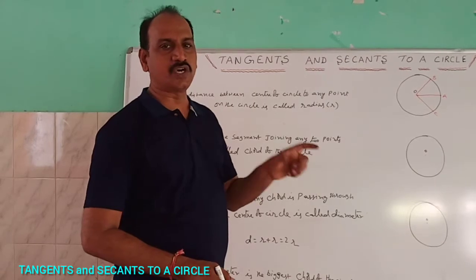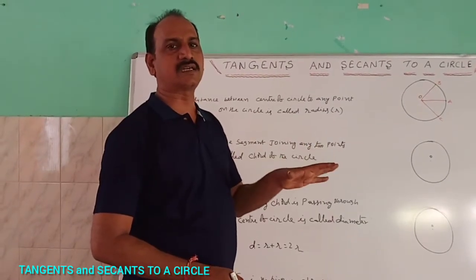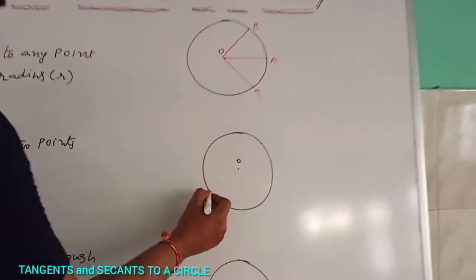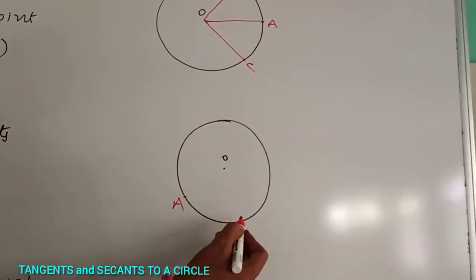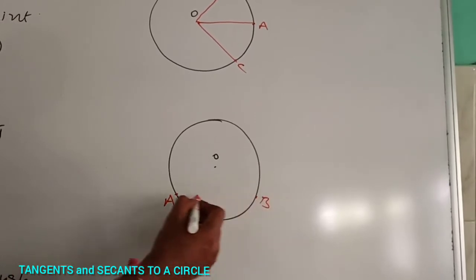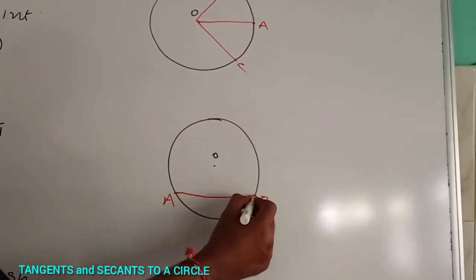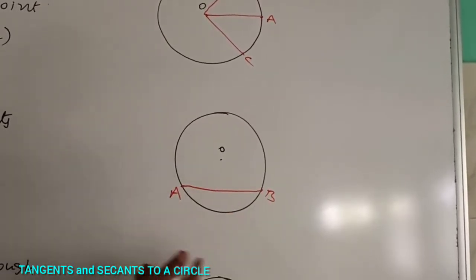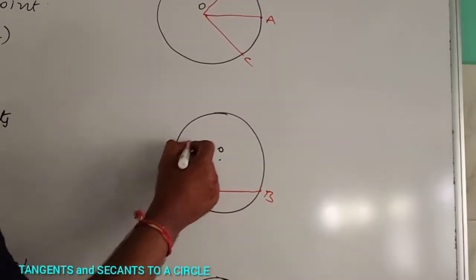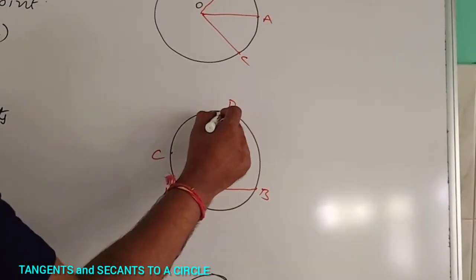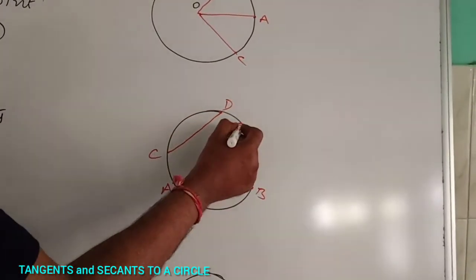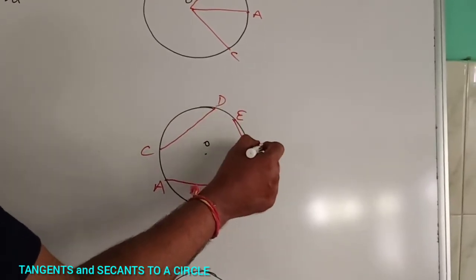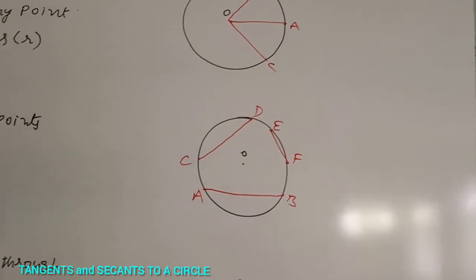The line segment joining any two points on the circle is called the chord of the circle. Here, observe the picture. For example, A is one point and B is another point. The line segment joining any two points on the circle is called a chord. AB is one of the chords, and CD is another chord.